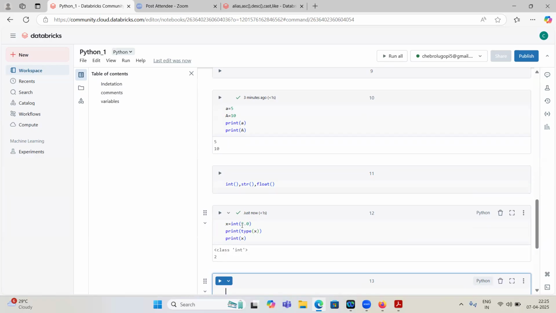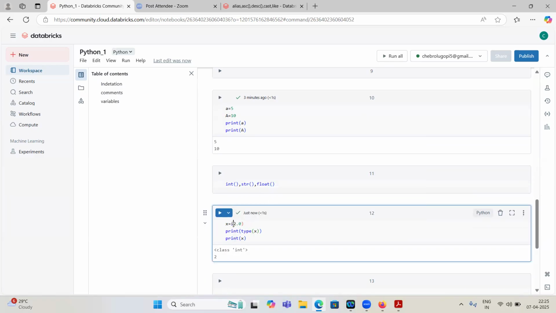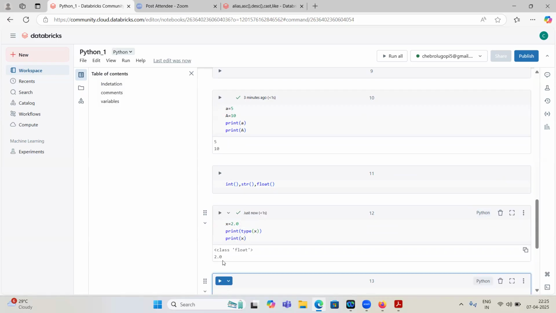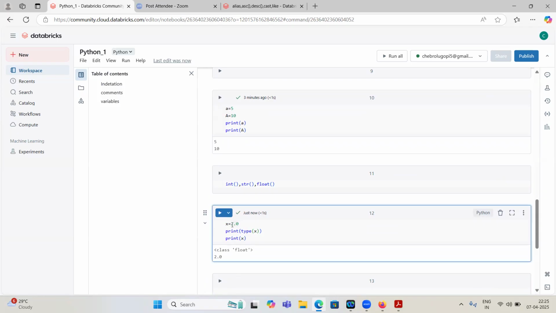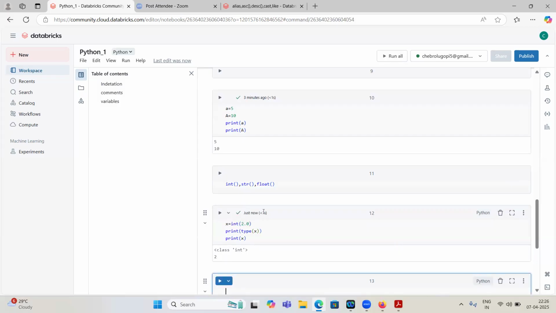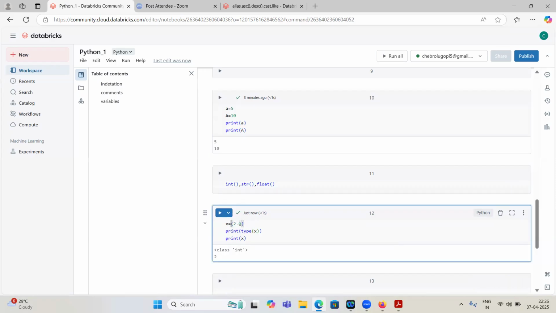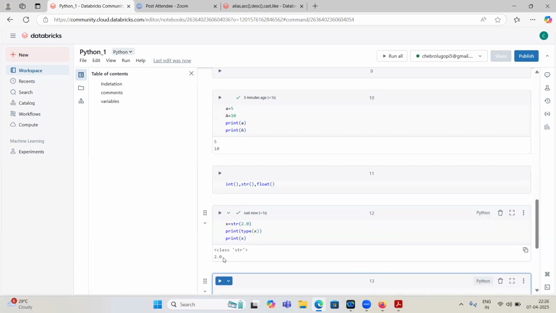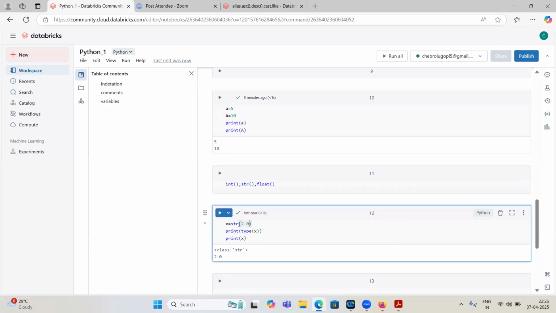If I don't apply this integer function on top of 2.0 and I run now, it will display 2.0. Whenever I'm typecasting using the integer function, it will become integer only, and the decimal part will be discarded. Can I apply string on this? Is it possible? Yes, it is possible. We can convert it to string. Sure, it is possible.